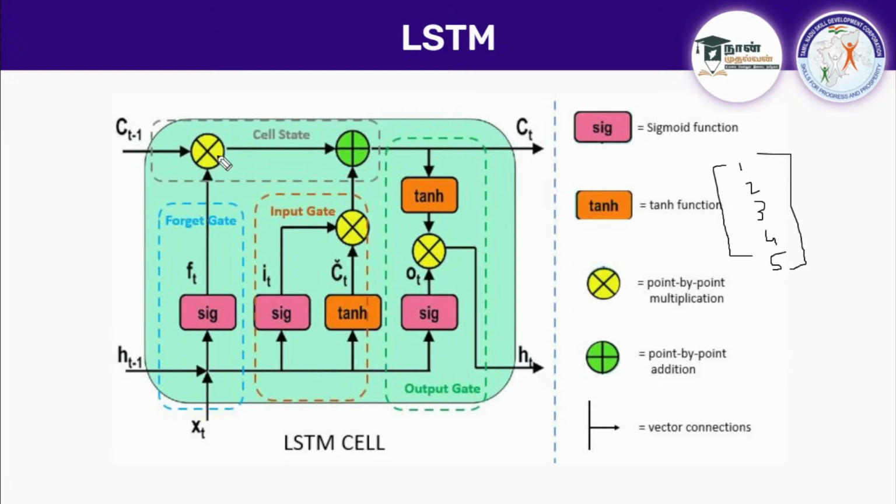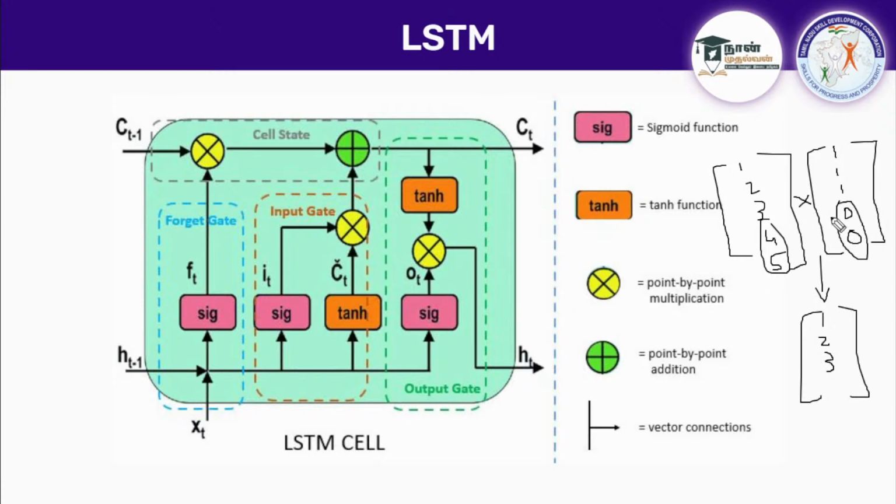This multiplication is going to happen for this input data, where it will compare. If you have 5 words in your sentence, this is the past data, and if you pass the current data, it will compare whether this word and this word are related. If they are related, it gives 1, and if they are not related, it places 0 in that place. Now we perform multiplication here. What will be the output? Tell me, guys. This vector will multiply 1 by 1, and you will get 1, 2 and 3 present. The unrelated data, 4 and 5, will be multiplied by 0 and 0, so finally you get 0 there.